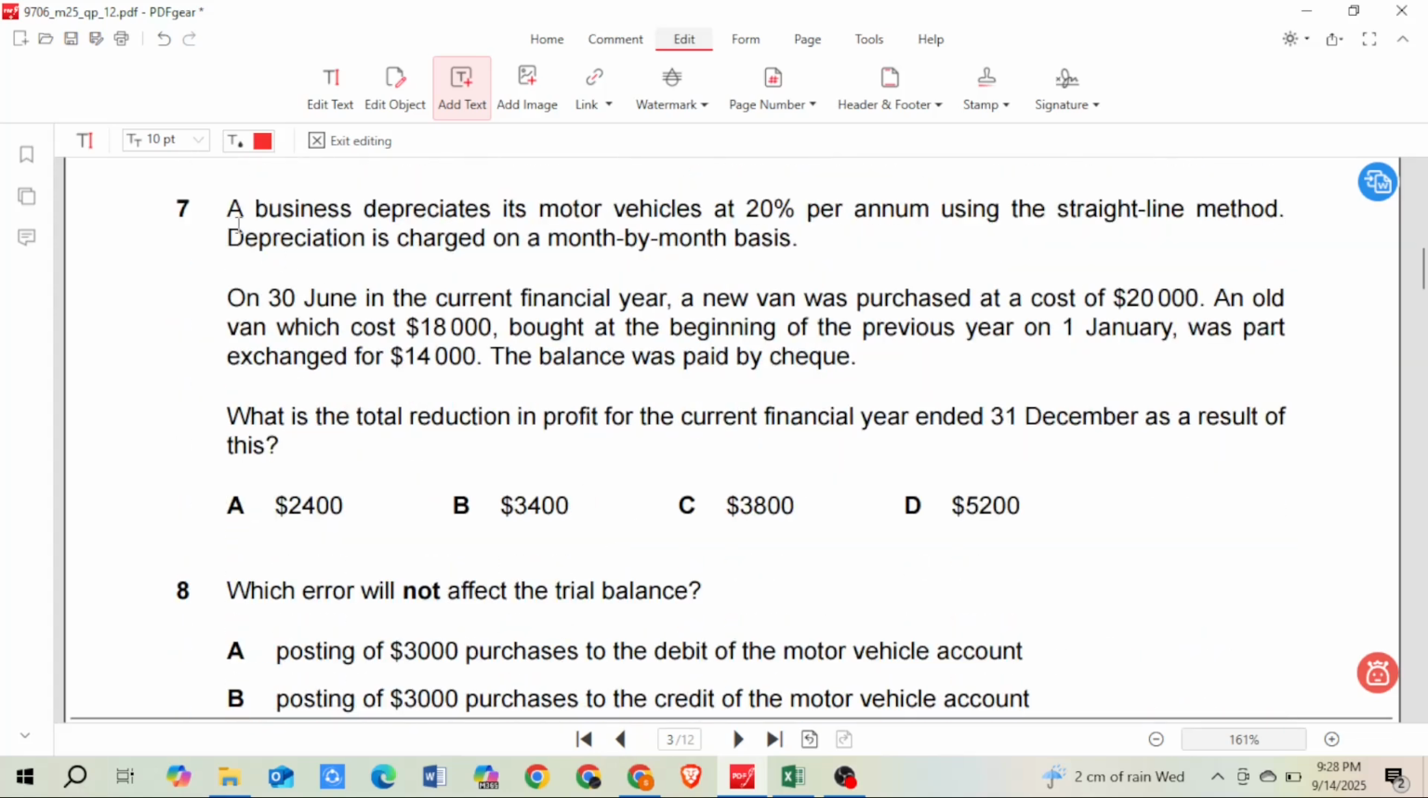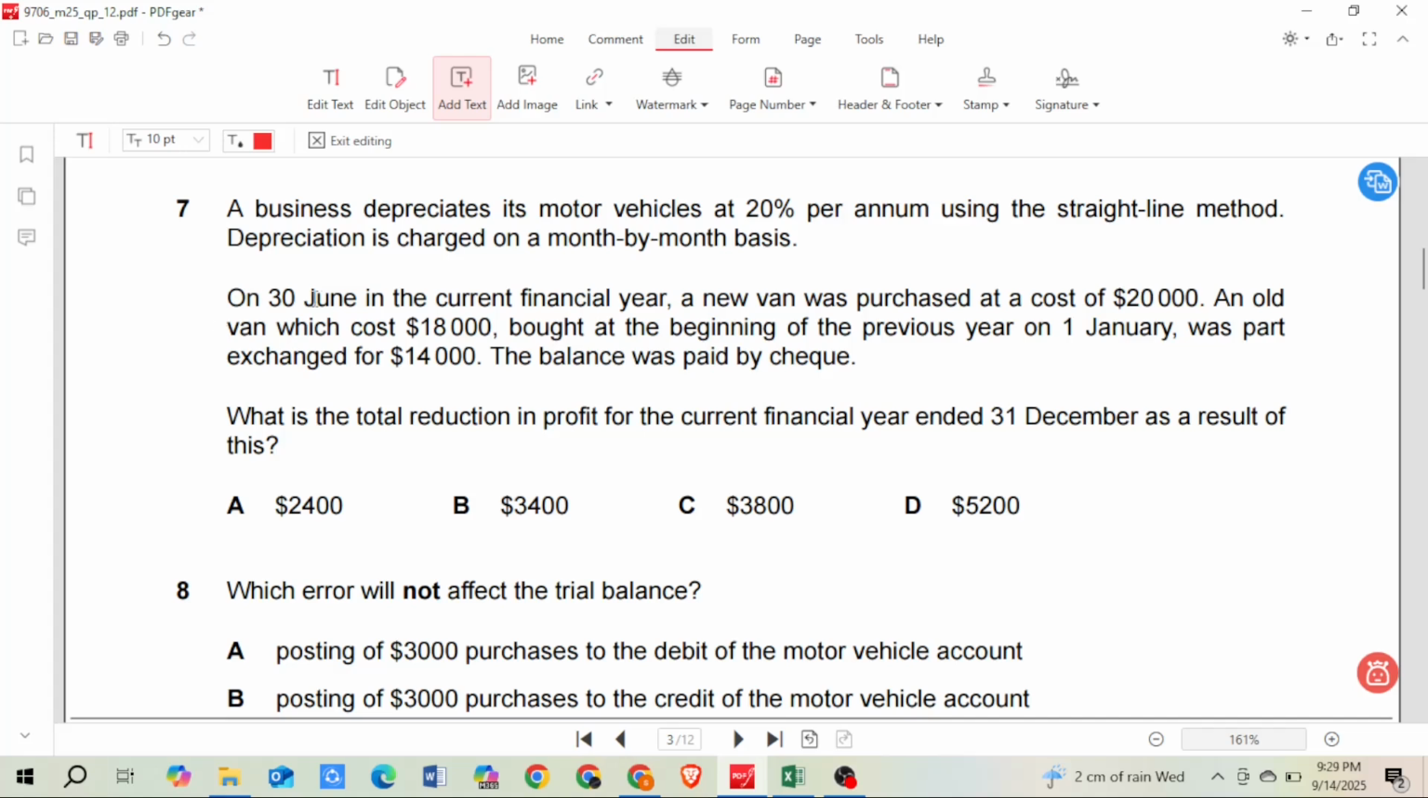Go to question number 7. A business depreciates its motor vehicle at 20% per annum using the straight line method. Depreciation is charged on a month by month basis. So the rate of depreciation is 20%, the method is straight line method, and we are charging month by month. That means if the asset is there for 11 months, we'll charge the depreciation only for 11 months.